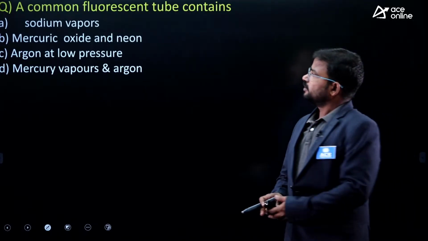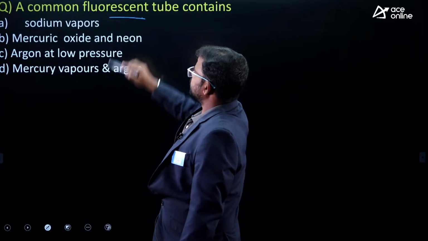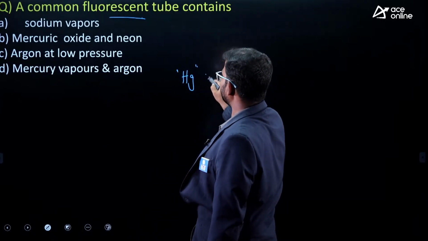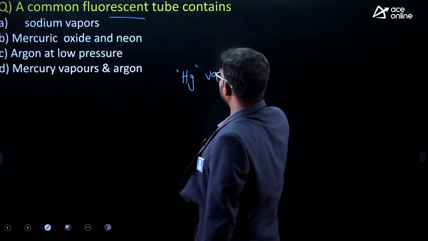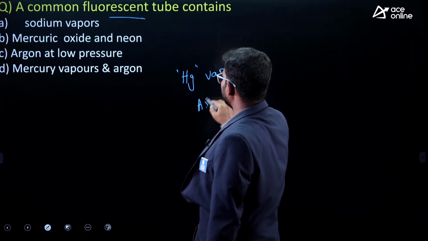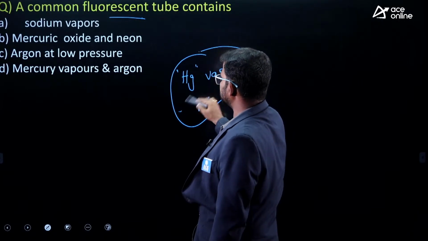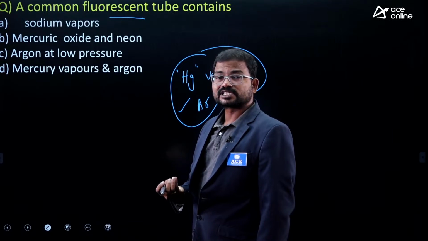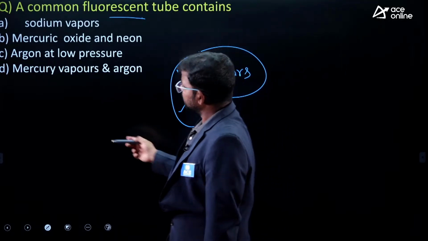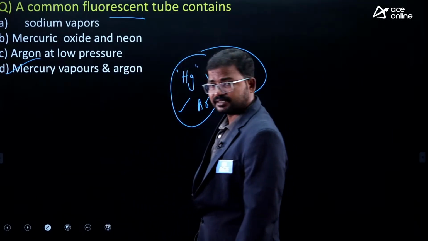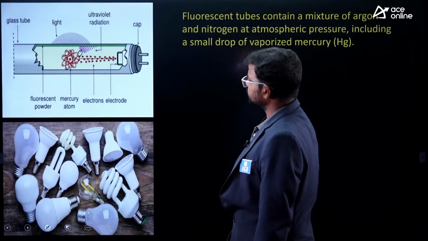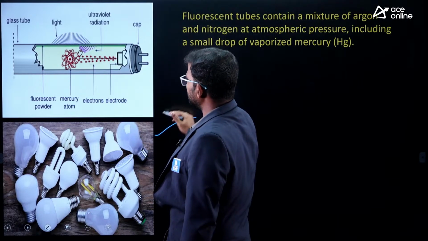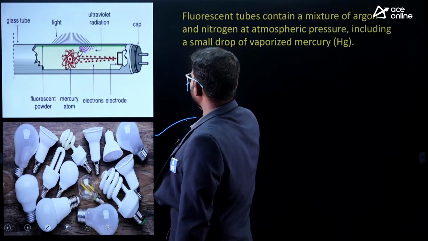Right, so fluorescent bulbs. In these bulbs we have mostly mercury vapors along with argon gas. Because of the existence of these two chemicals, it produces mostly white light. So here, guys, option D is the right answer. You can observe clearly here. Mostly in this fluorescent bulb we have mercury vapors along with argon gas.